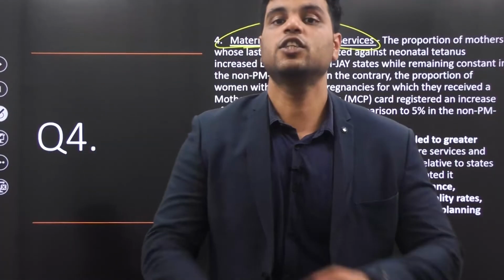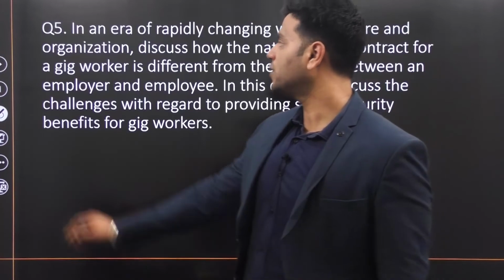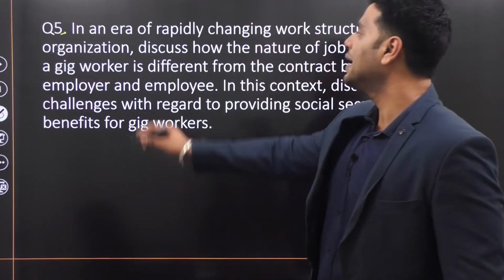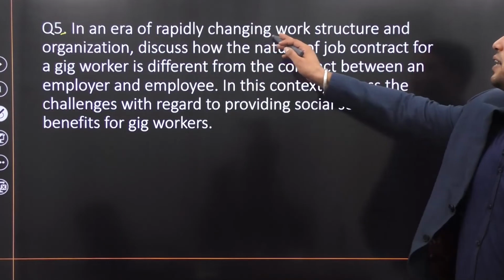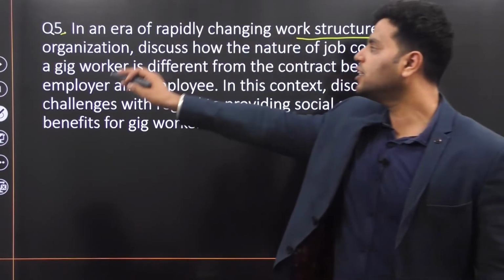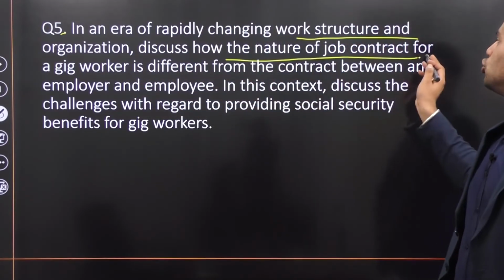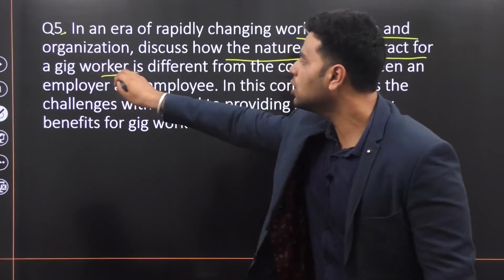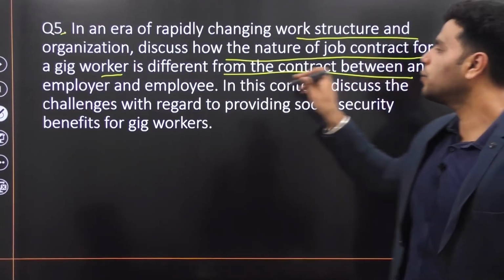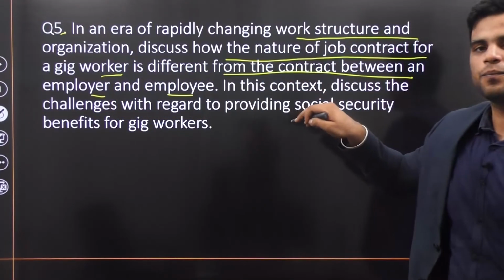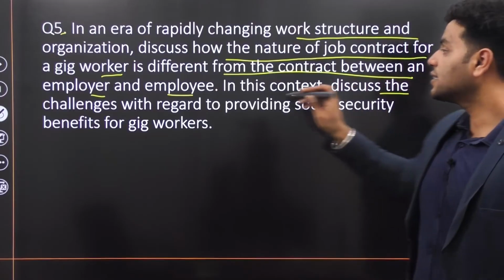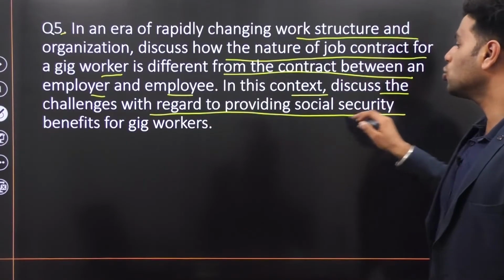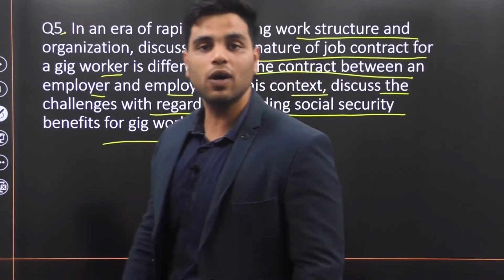All right. So this is how your answer should be formulated. Make sense? Now let's move on to the last question, question number 5. In an era of rapidly changing work structure and organization, discuss how the nature of job contract for gig workers is different from the contract between an employer and employee. In this context, discuss the challenges with regard to providing social security benefits for gig workers.